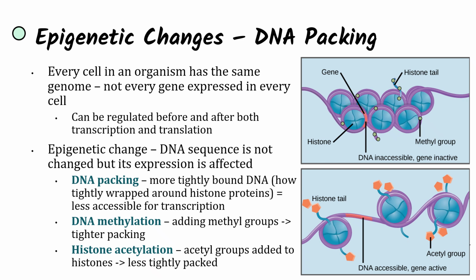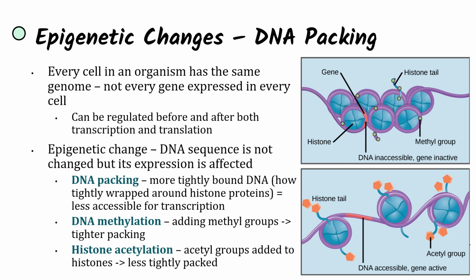So every cell in an organism has the exact same genome, but not every gene is expressed in every single cell. Different cells have different roles, they have different proteins they need to produce, so this expression is regulated. And this can happen both before and after transcription and before and after translation. And we start by talking about an epigenetic change, which is a change where the DNA sequence is not changed, but its expression is still affected.